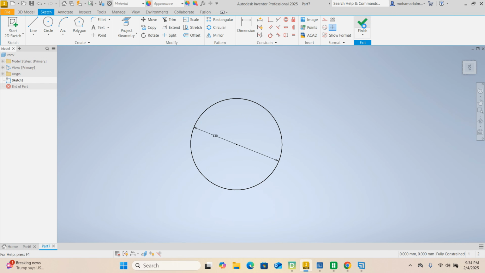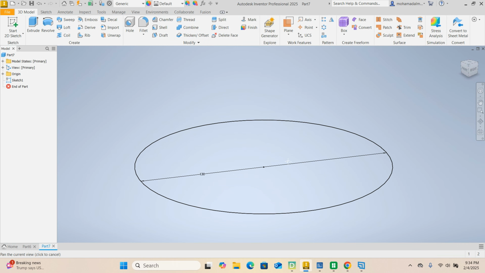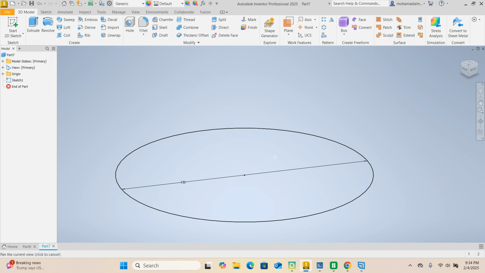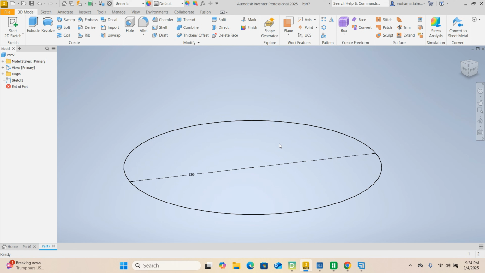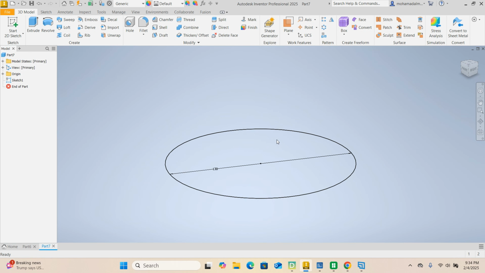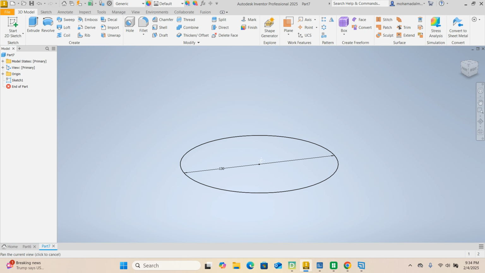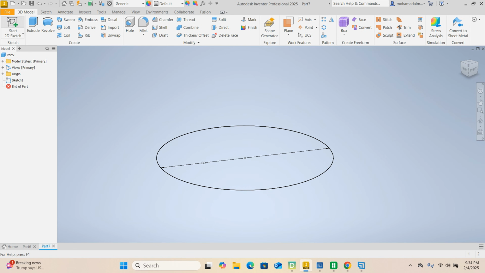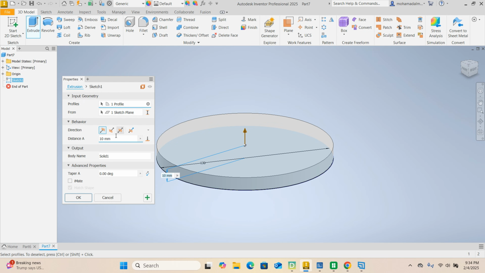your sketch. Zoom out: press your wheel button and hold, and you can move along. If you move your wheel back and forth, you also zoom in and zoom out. So we're going to extrude this. How much do we need to extrude it?